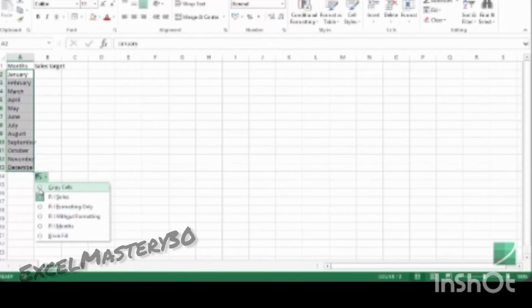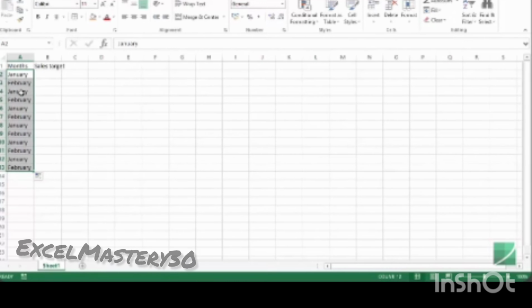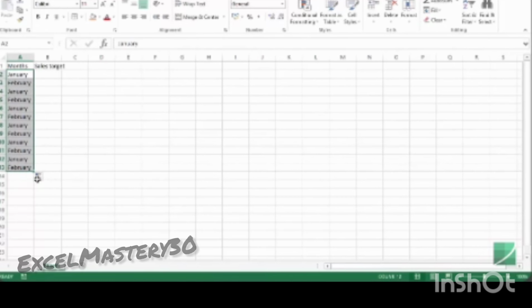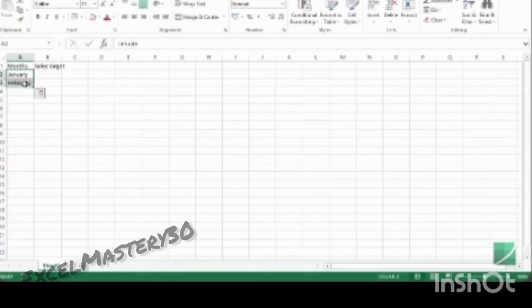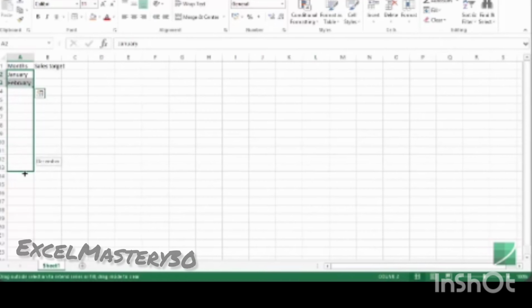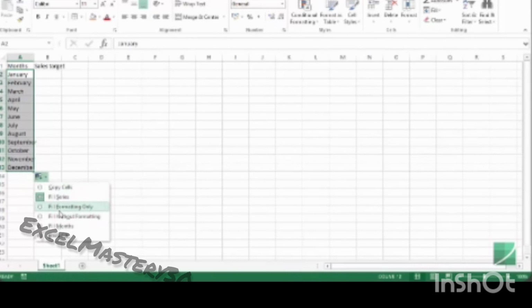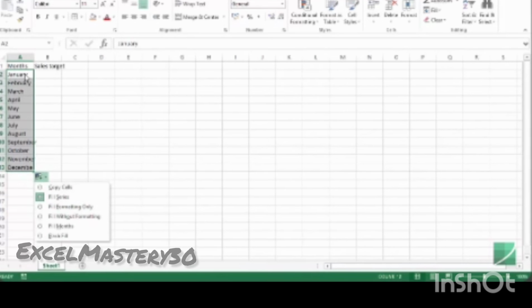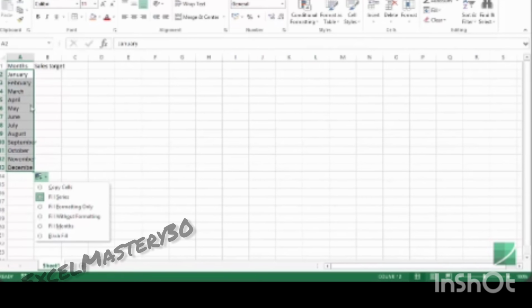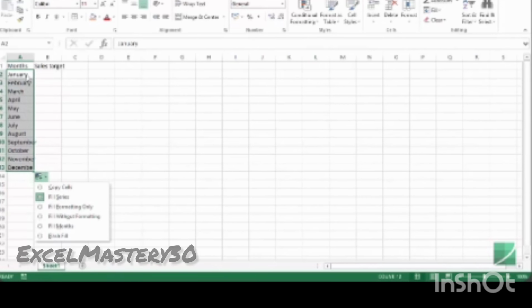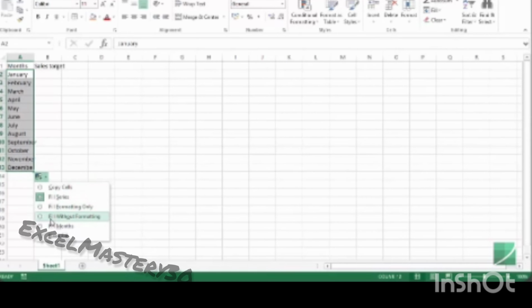So let me show you. I check copy cells and you can see it has January, February, then it repeats again and again till the time I drag it. Let me control Z and again drag it. I also have the option to fill formatting only. So had there been any formatting in this case, it would have only filled the formatting and not filled the content. I also have this option of fill without formatting.